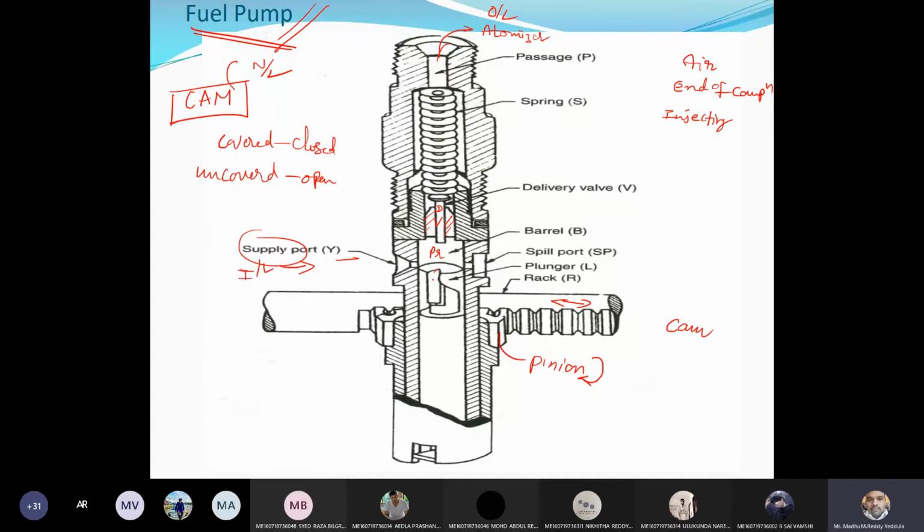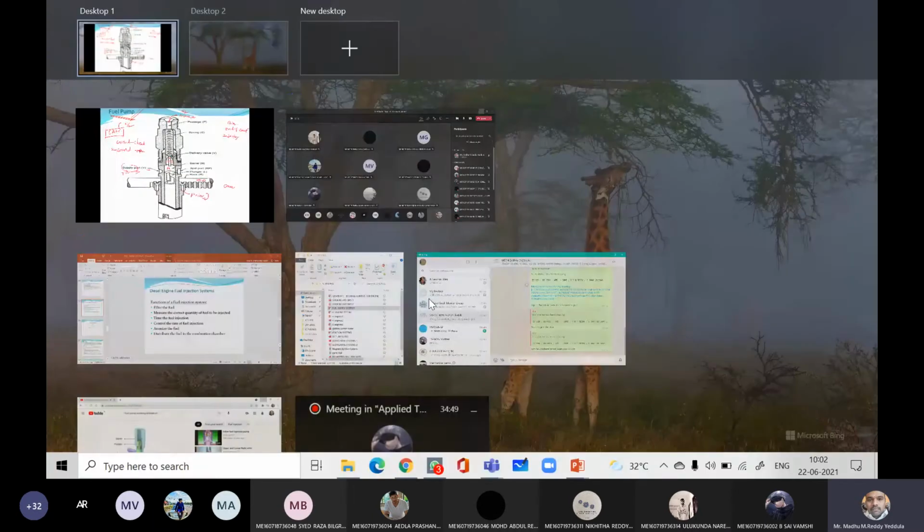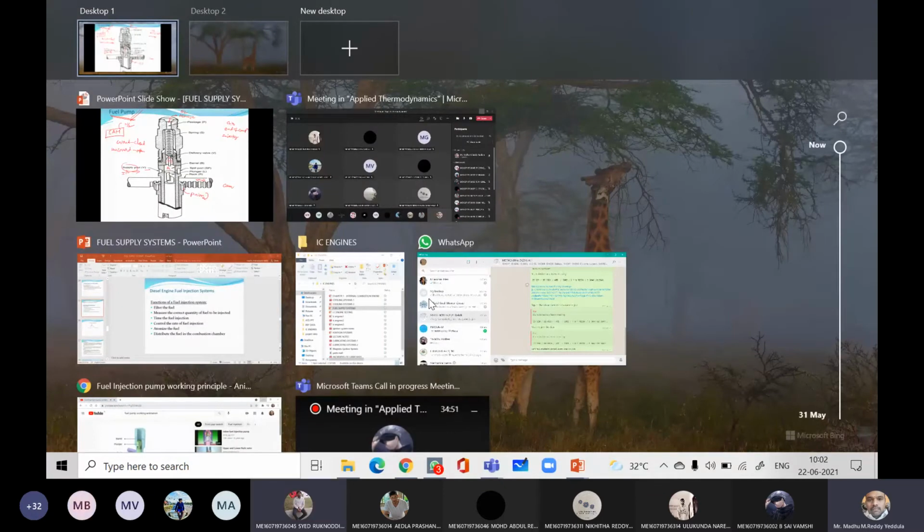Again, the upward movement of the plunger covers the ports, pressure is raised, and the fuel is delivered. During working, the plunger rotates. When the plunger rotates, the spill port is connected to the top portion of the plunger via the helical groove and rectangular port. Thereby the pressure is relieved, and the delivery valve comes back to the original position. Okay, is this working clear? Yes, sir. I'll show you a simple video.